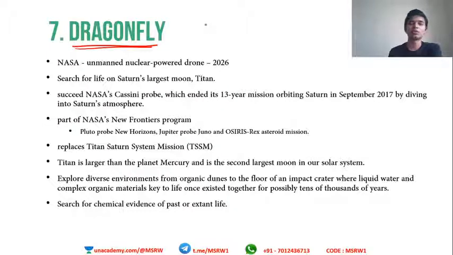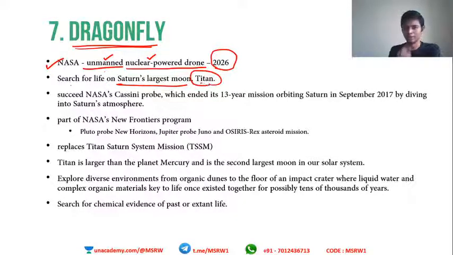Okay, a question can come in UPSC asking you which of the following statements best describes Dragonfly, and they will give some points and you will have to identify that. It is nothing related to the original Dragonfly, it is everything to do with NASA's unmanned nuclear powered drone expected in 2026. It is unmanned, it is nuclear powered. These 2 points are important. Okay, this is in order to search for life on Saturn's largest moon, Titan.